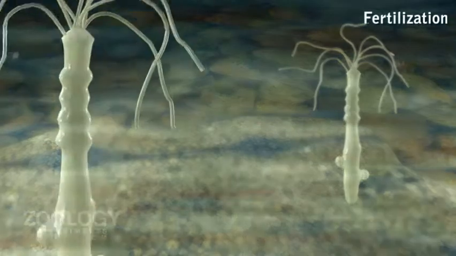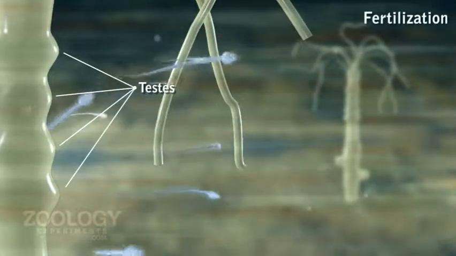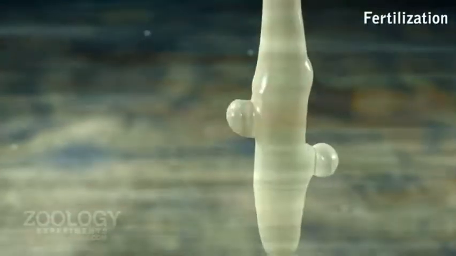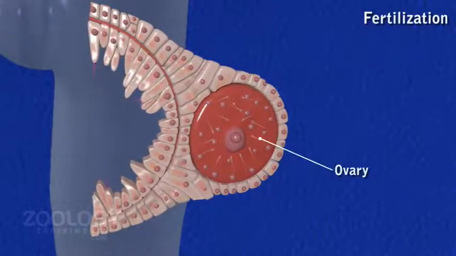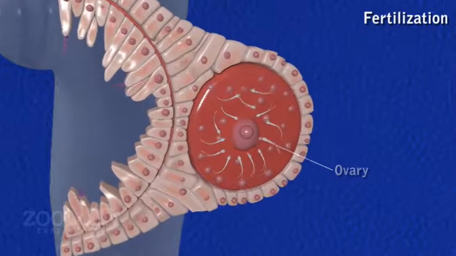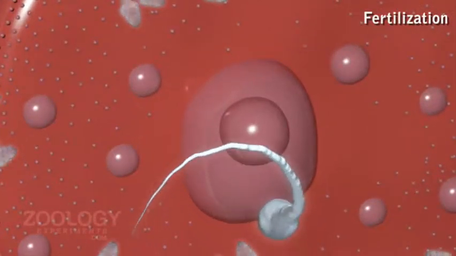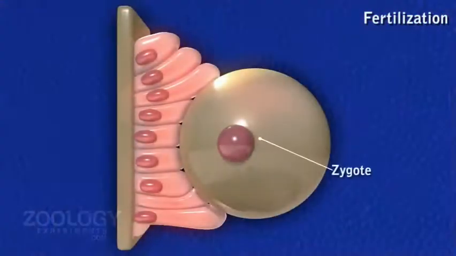Fertilization. Ripe sperms discharge from testes, swim about in water until they approach the ovum and surround it. Numerous sperms may enter the gelatinous covering, but only one enters the ovum and fuses with it. This process is called fertilization, and the fertilized egg is called the zygote.